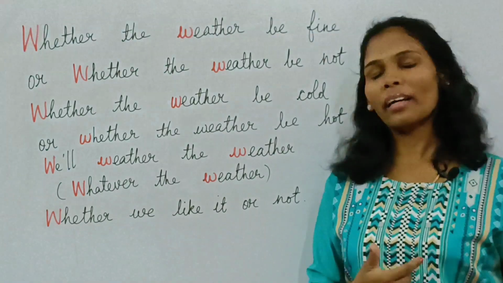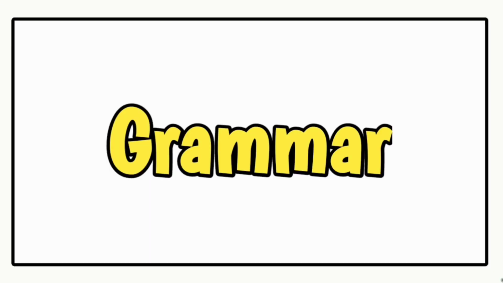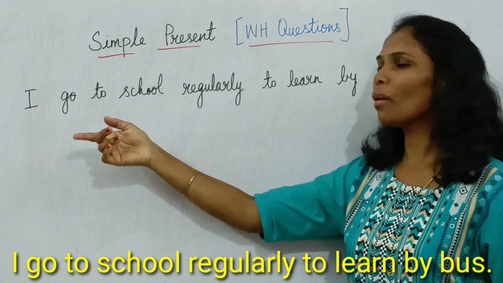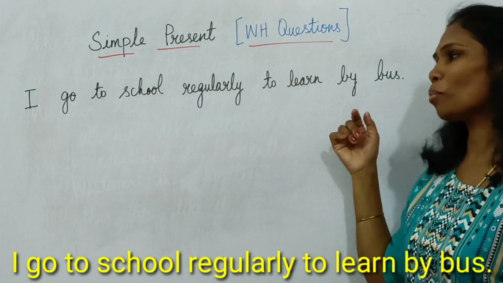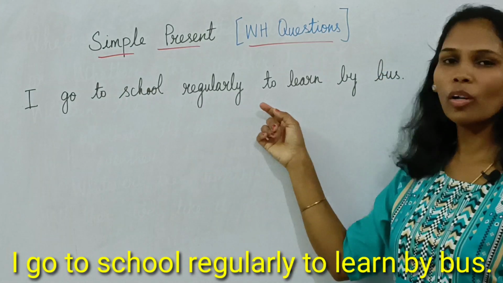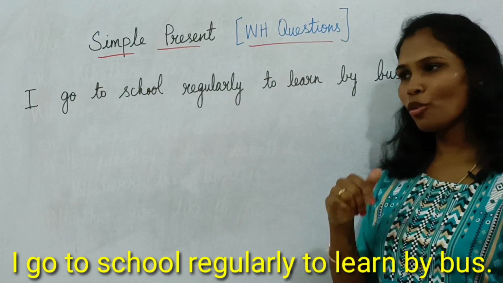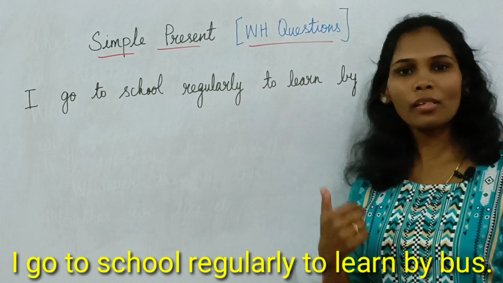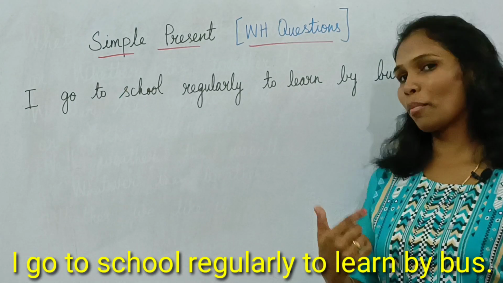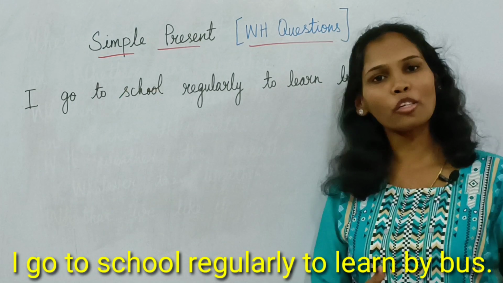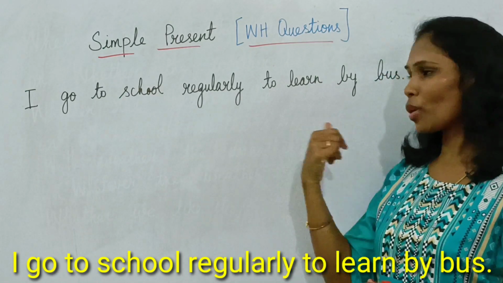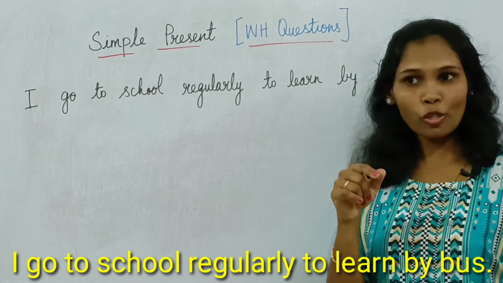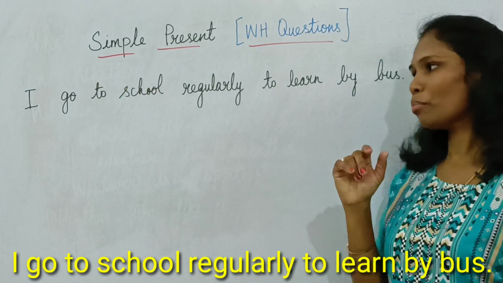Now let's move into the grammar part. We have already learned how to make a sentence in simple present. For example, I go to school regularly by bus. Now we are going to make questions that start with WH. Questions starting with W and H are called WH questions. Let's see how many questions we can make from only this sentence. First we have to understand the sentence: I go to school regularly by bus.